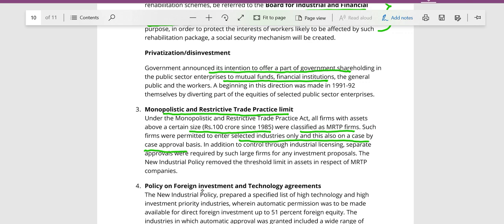The government would look at its proposals on a case-by-case basis, and only then would it grant a license.